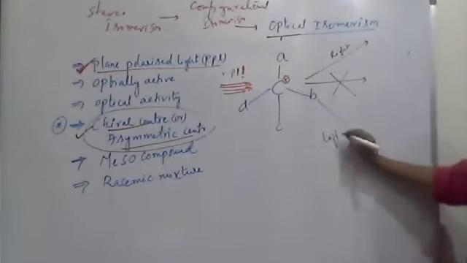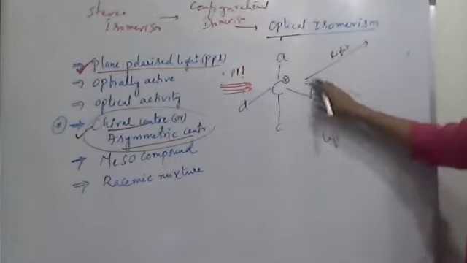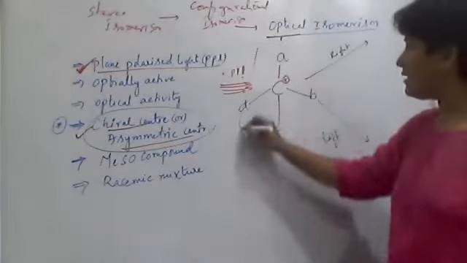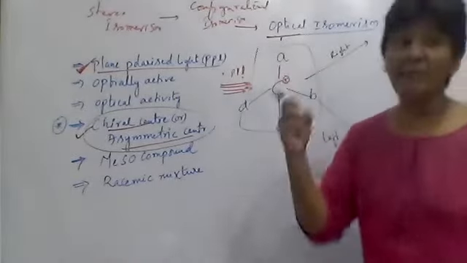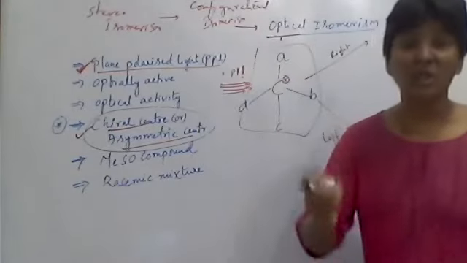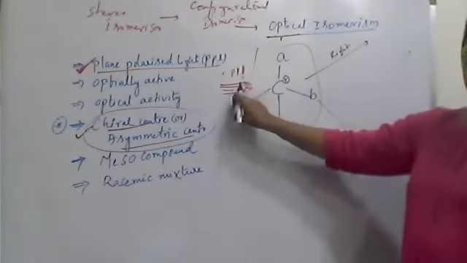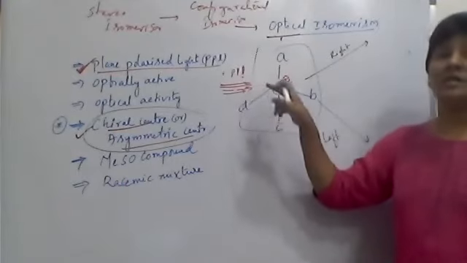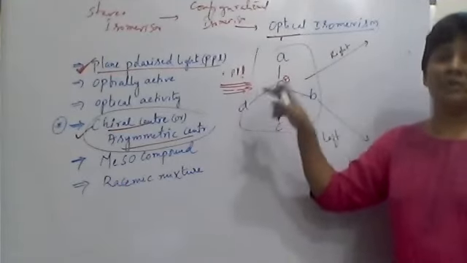So this chiral molecule has the capacity to change the direction of movement of plane polarized light.